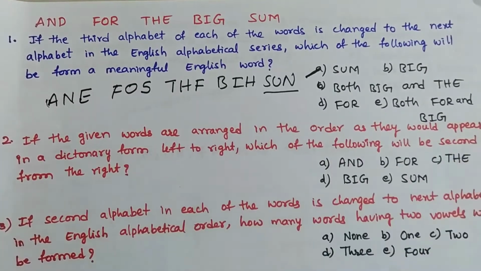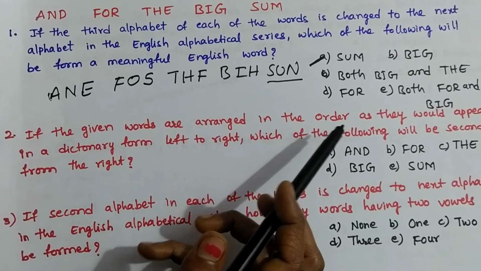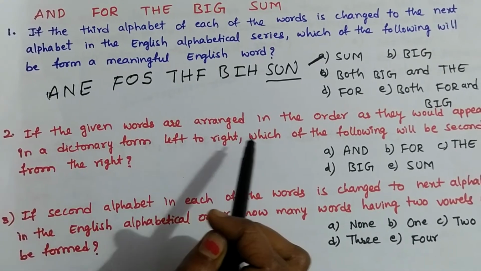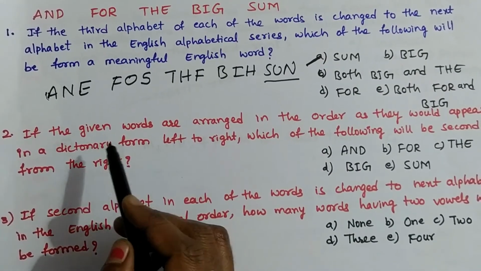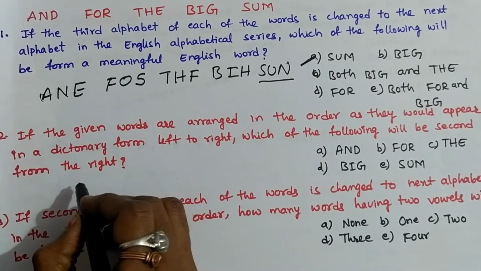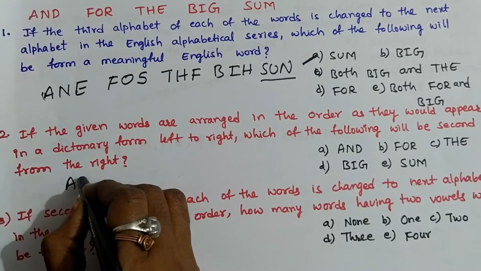Next question. If the given words are arranged in the order as they would appear in a dictionary, left to right, which of the following will be second from the right? We should arrange these words in alphabetical order, that is dictionary order. First word will be AND.